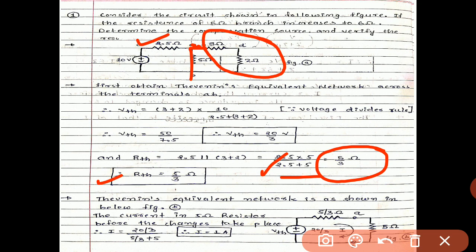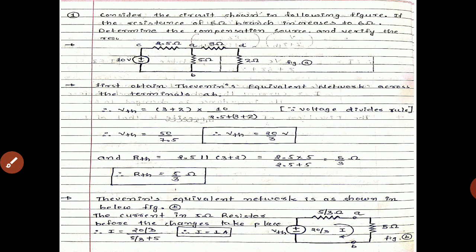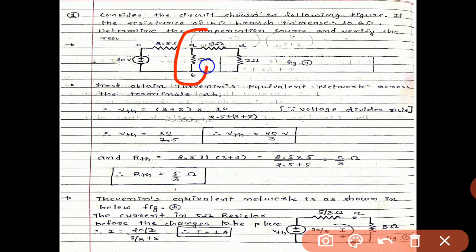Thevenin's equivalent network is as shown in figure B. Over here we develop the Thevenin circuit. We can easily see that VTH is in series with the RTH, that is 5 by 3 ohm. And now again the 5 ohm resistance comes into the picture and is placed between AB, because our target is to find the change in current.